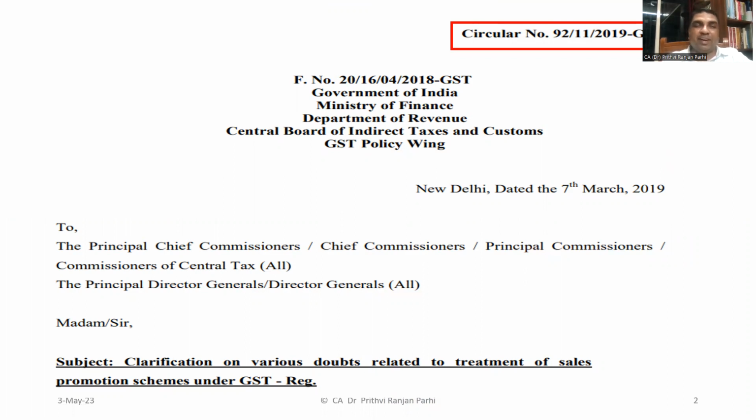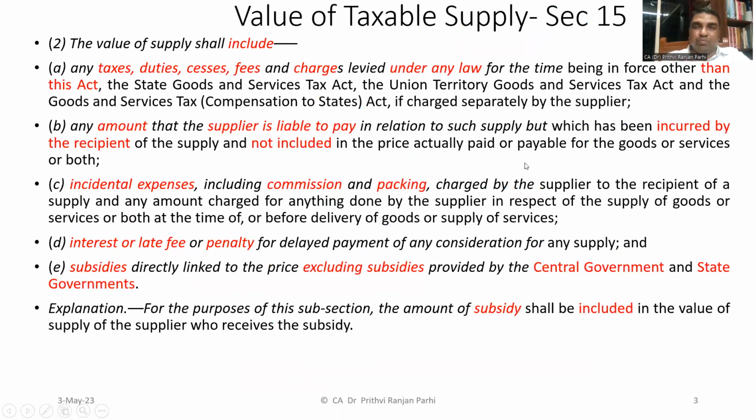This particular circular clarifies most of the things regarding treatment of discount under GST law. So we'll go through that circular. And also we need to read section 15 of the CGST Act, which in fact defines the value of supply. It talks about value of supply including so many things. This is what is mentioned in section 15. You may go through it.